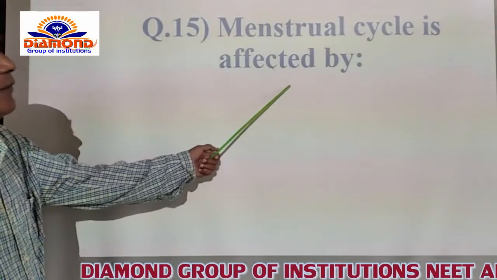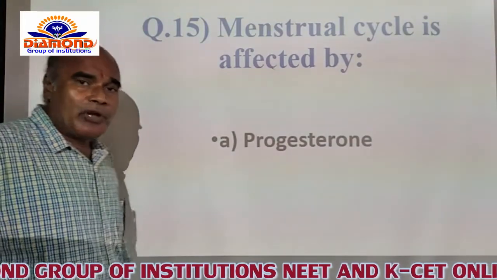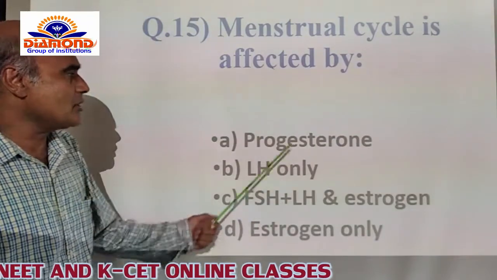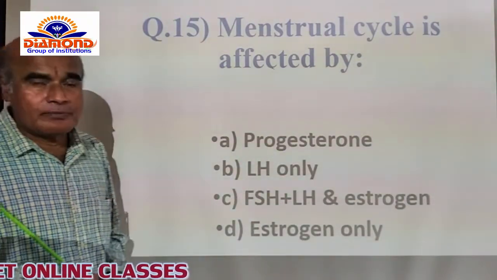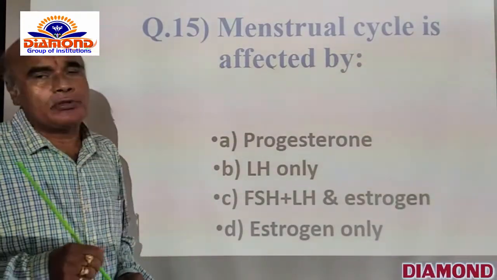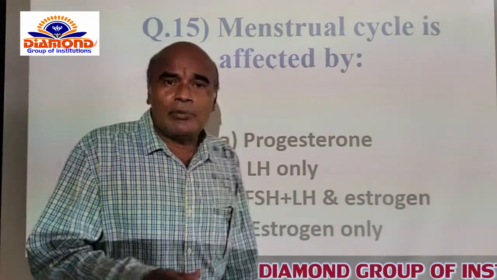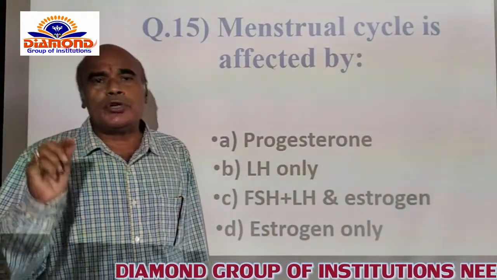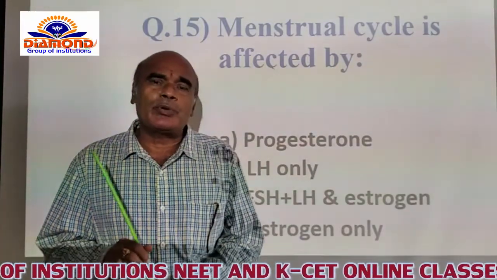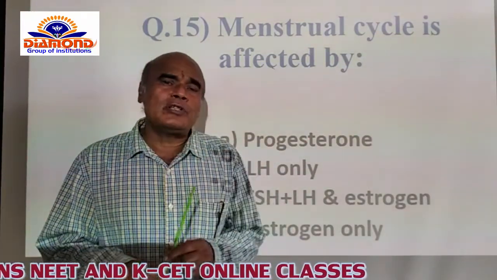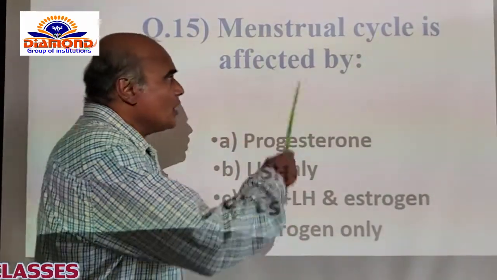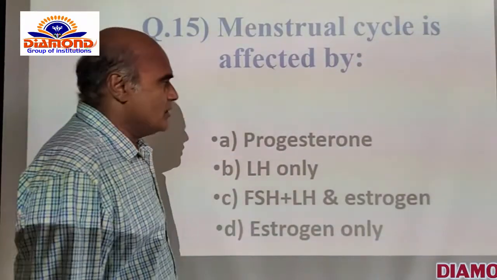Menstrual cycle is affected by? What hormones can affect the menstrual cycle within the female itself? Now the question is asking: A option is given, progesterone. The progesterone is one of the hormones secreted by the corpus luteum. The corpus luteum is nothing but the remnant Graafian follicle, which is transformed to form the corpus luteum. The corpus luteum looks after the production of progesterone. The progesterone is always preparing the uterus to maintain the pregnancy itself. That's why progesterone is not concerned with the menstrual cycle itself.